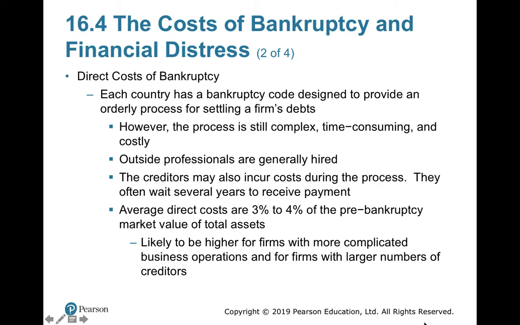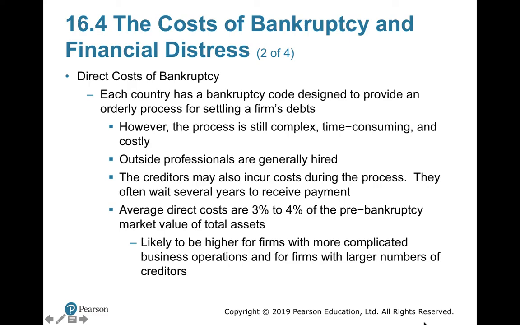The creditors may also incur costs during the process because they may not get 100%. They might get only a percentage, a part payment of their debt. So they also might incur cost. All these things are only loss making. From research it is found that average direct costs are 3 to 4% of the bankruptcy market value of total assets. So a 3 to 4% loss normally generates in this process, the direct costs.